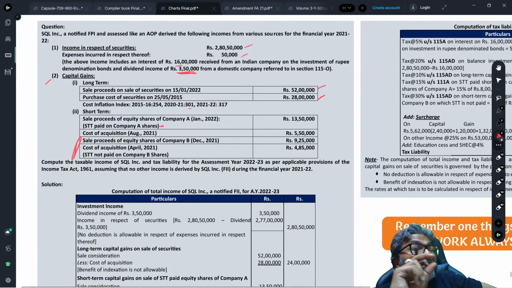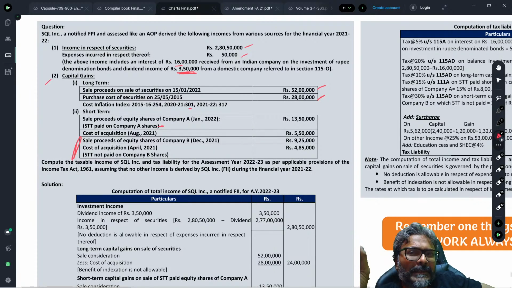But as far as surcharge is concerned, whether it is a case of 111A or the 30% STCG on transfer of security, the fact remains it is a capital gains on the transfer of security.